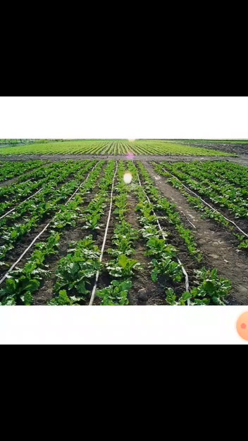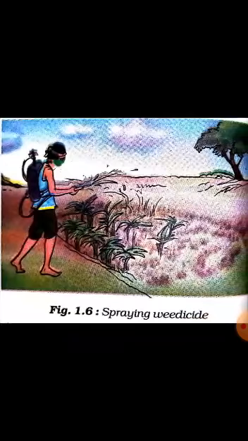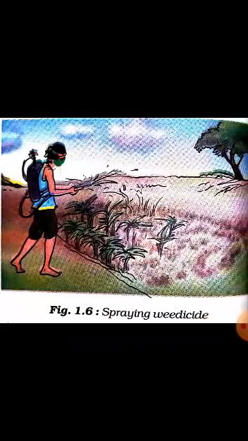Now, along with these practices, weeding also is an important practice. Weeds are unwanted plants which grow along with the normal crops. These are to be taken out of the field from time to time, or else they compete for nutrients, sunlight, water and space with the normal crops and affect their growth. So, we need to remove them manually or by using chemicals called weedicides. Here you can see a person spraying weedicides manually into a field. This method of removing weeds is called weeding.